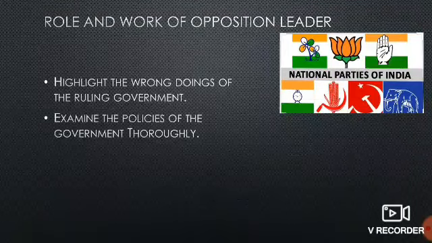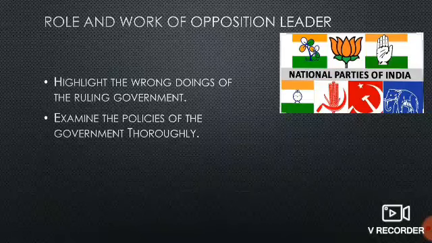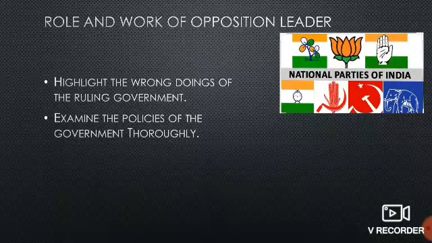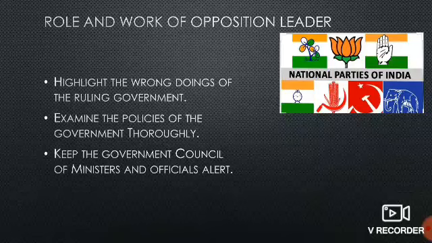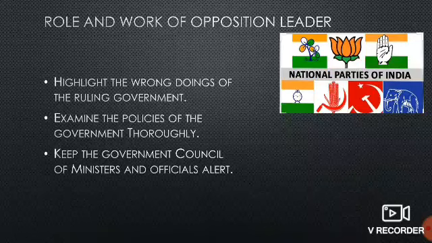They examine the policies of the government thoroughly. Many policies and schemes will be started by the ruling government. They will study whether it is correct or wrong, whether it is going to happen or not. They keep the government, council of ministers and officials alert. Who are the council of ministers?